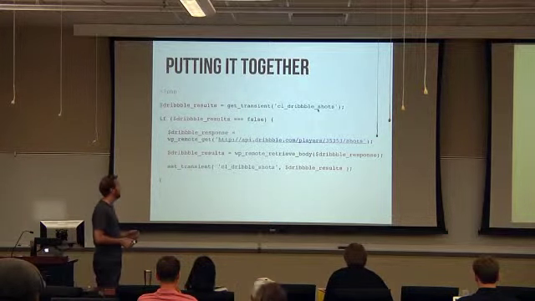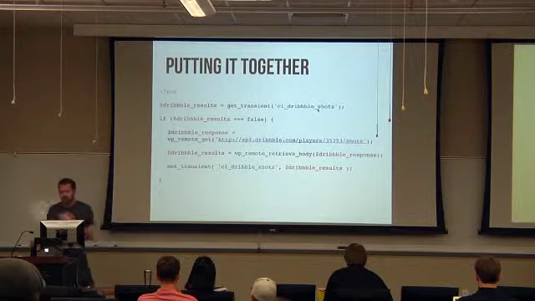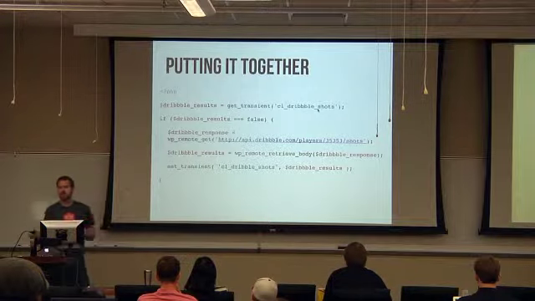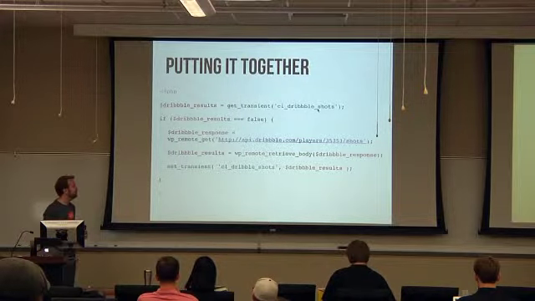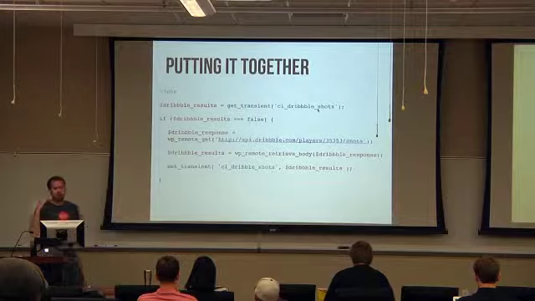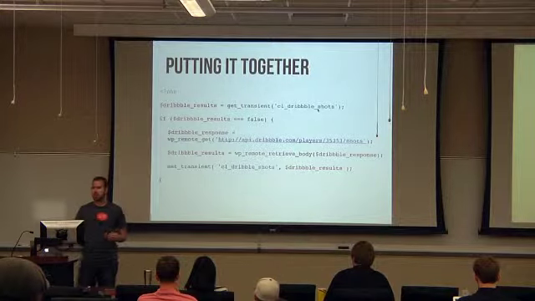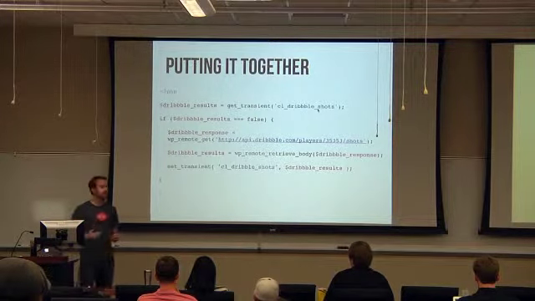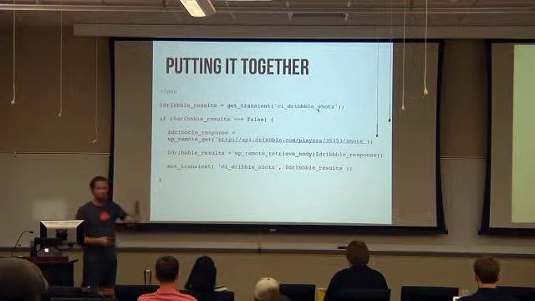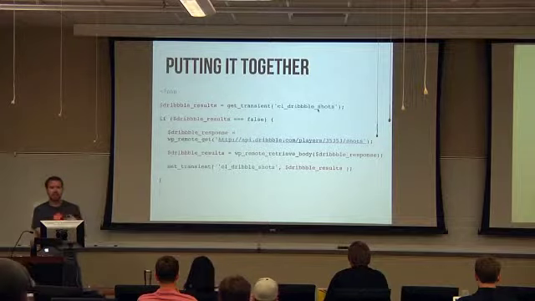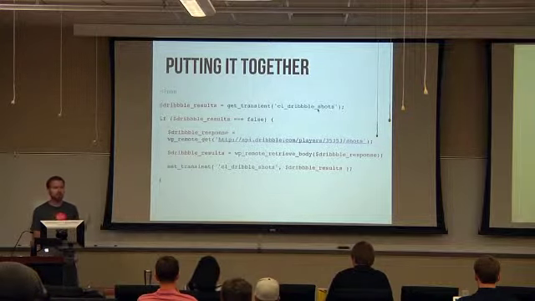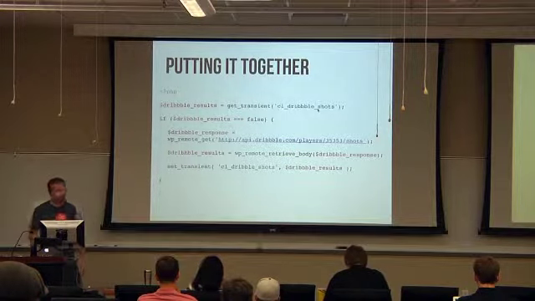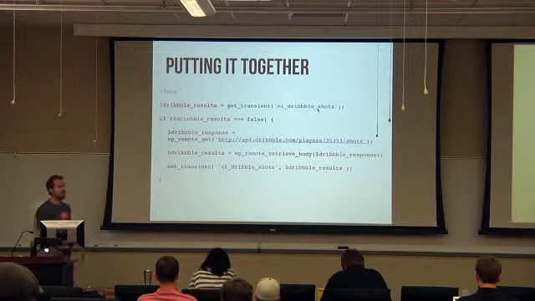And Dylan brought this up, that even though it's expired, it doesn't get rid of the actual data. So as a developer, you want to keep that in mind. If you know that your transients are always going to be 12 hours, you can set up a WP cron for every 12 hours to also go through and delete the old stuff. But if you set this over and over again, it will always set it with the latest value. So it's okay if you're always just going to be using the same one and you're always saving back to it. By putting all this together, we can then run this in a much safer way.